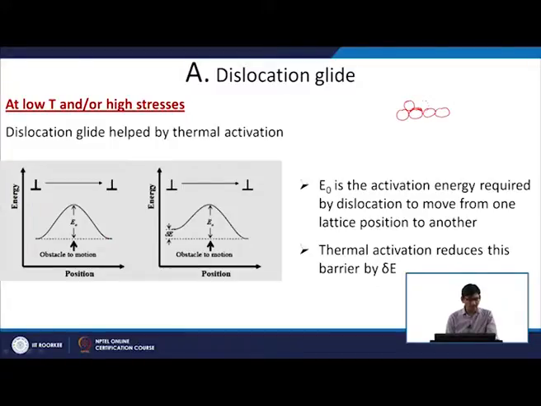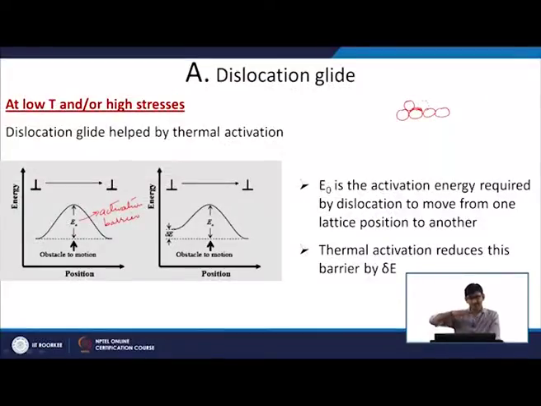And this is my obstacle to the dislocation movement. So, E naught is basically what you can call the activation barrier. So, this much activation energy is required to move a dislocation from one position to the next one. Now, what does thermal energy or temperature do here?